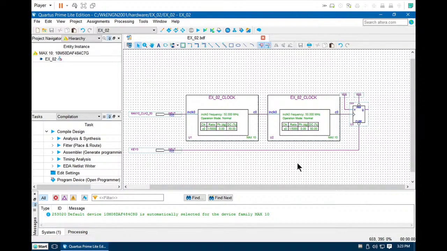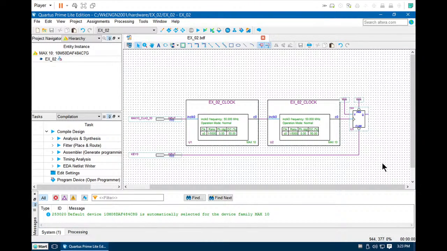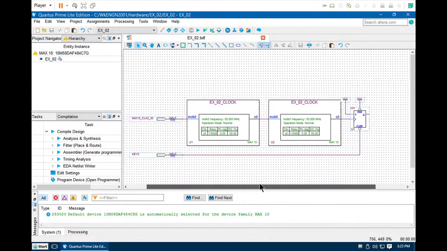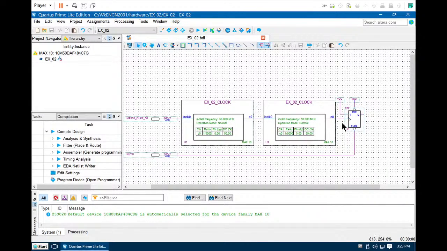So when you finish designing your circuits, such as a state machine, you need to connect the Q of the TFF into a state machine so that your state machine can run at 1 Hertz. If you need 2 Hertz, you can connect the C0 from U2. That will give you 2 Hertz.